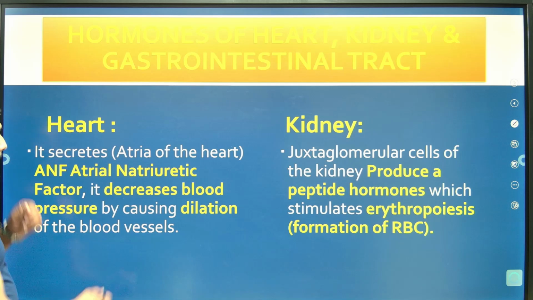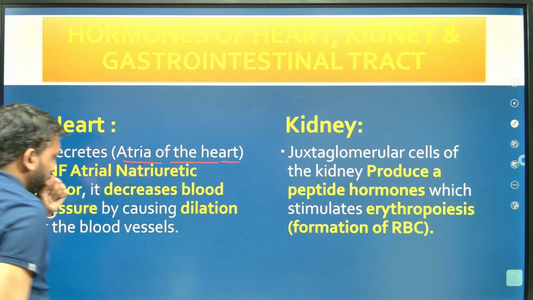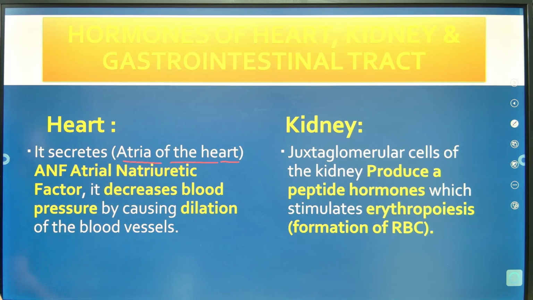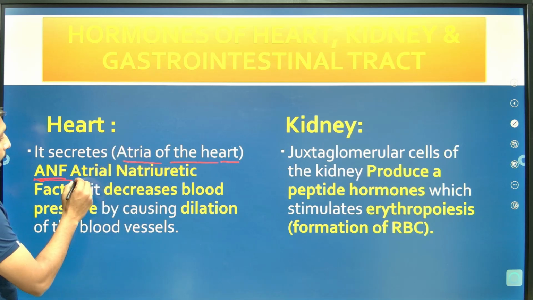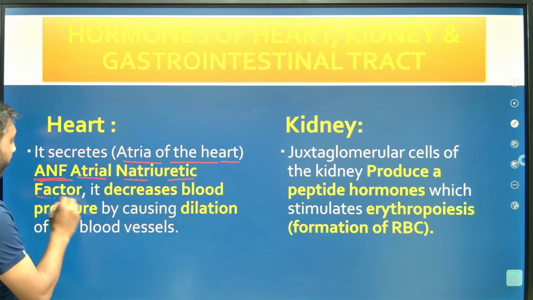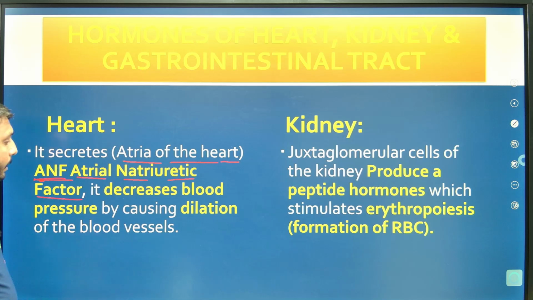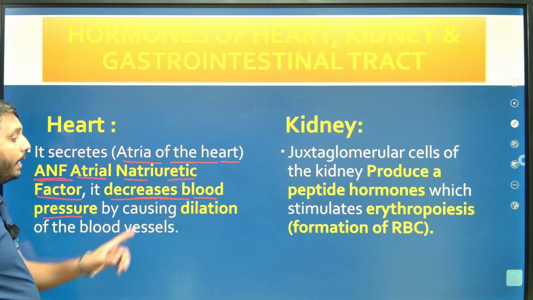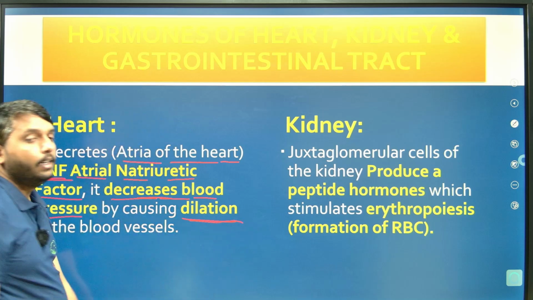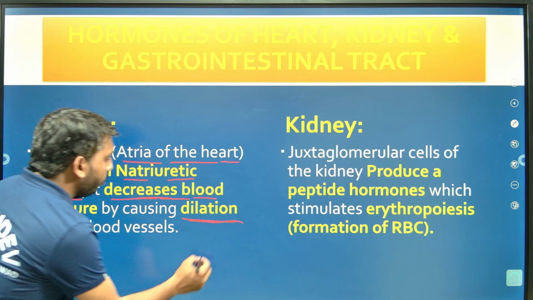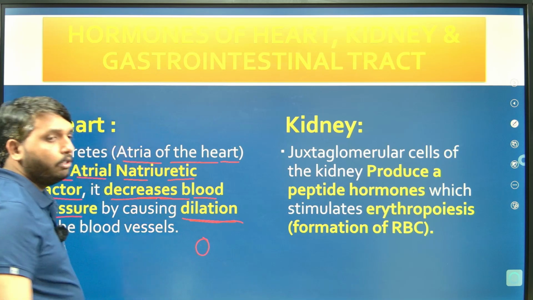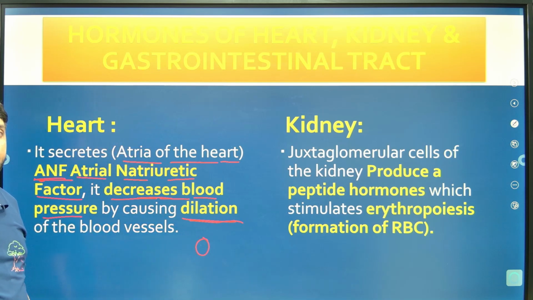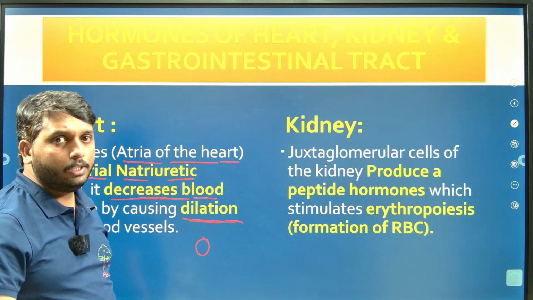So here, the atria of the heart. The human heart is made up of what? Four chambers. So here the atria of the heart release a hormone called ANF, atrial natriuretic factor. It decreases the increased blood pressure by causing dilation. Dilation means what? Usually the blood vessels are arteries and veins. Arteries carry oxygenated blood and veins carry deoxygenated blood, right?